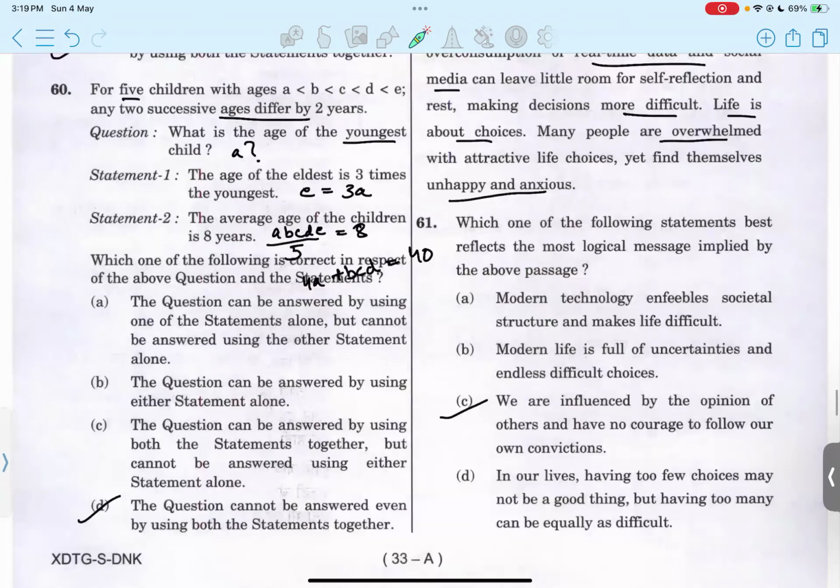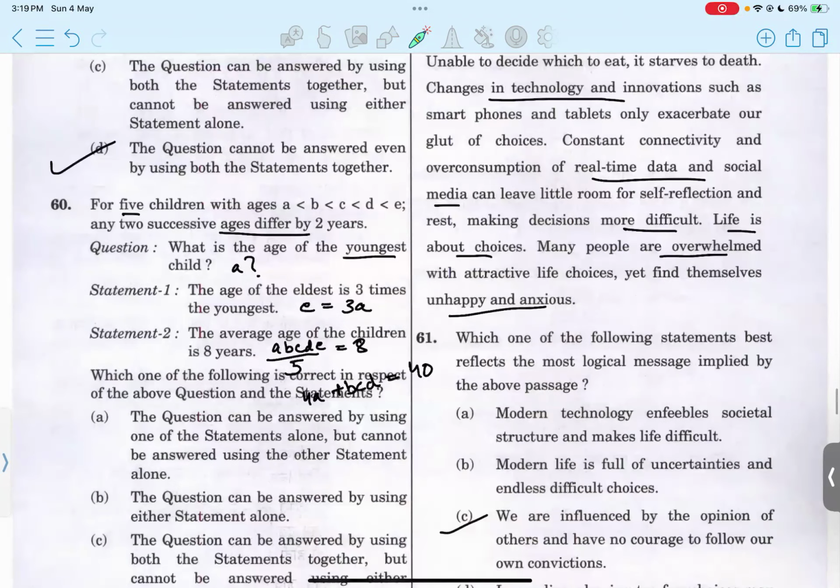Then 60, again a similar pattern. 5 children are there with their ages given, and 2 successive ages differ by 2 years. The question is, what is the age of the youngest child, A? Again, I believe we cannot solve or get to the answer. Option B. The question can be answered by using either statement alone.